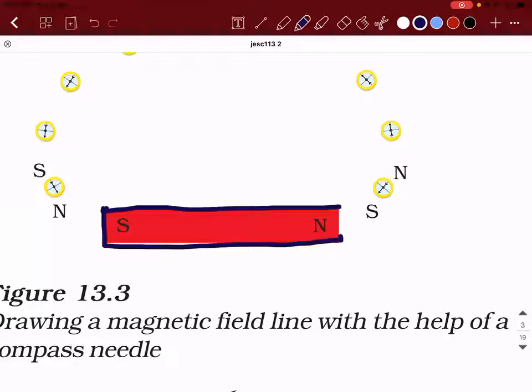Okay, how many compasses do you have in your hand? You have only one compass. Okay, when that is going to be the case, you take a pen and mark the position of the north pole that the pointer is showing. Okay, so mark this position. Then what you're supposed to do is take this compass and move it to a slightly greater distance.